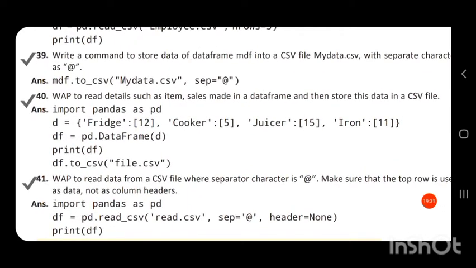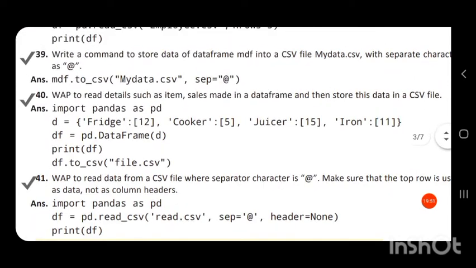Write a program to read details such as item and sales made in a data frame and then store this data in a CSV file. So here the data such as item and sales made is given.